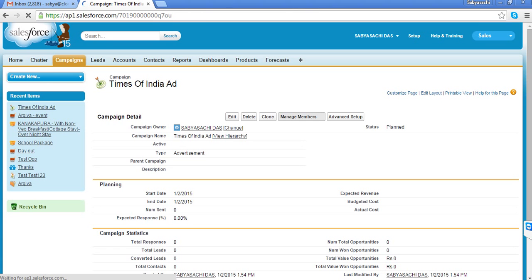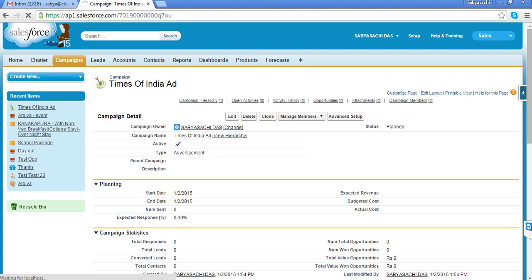So this is how you create a campaign. Whatever I'm going to discuss today are standard features. However, for your organization or your client, when you are using the campaign object, you might need some customization when you do the actual implementation. For example, for this start date and end date, you can say there are two start dates.